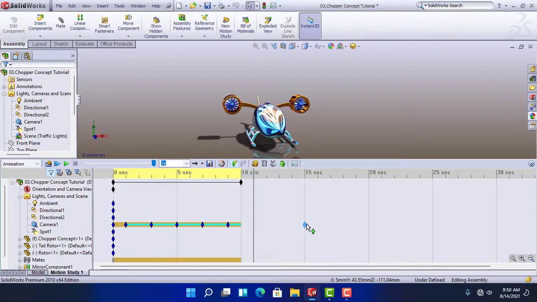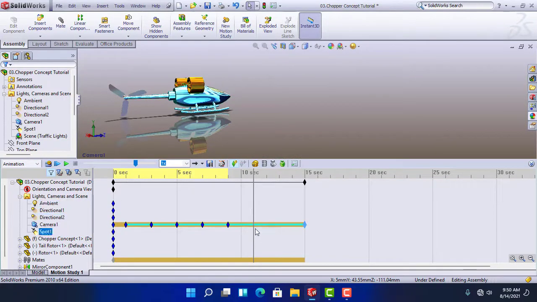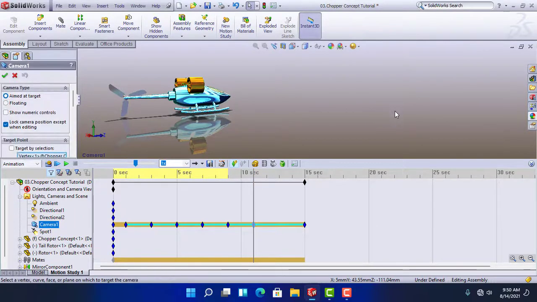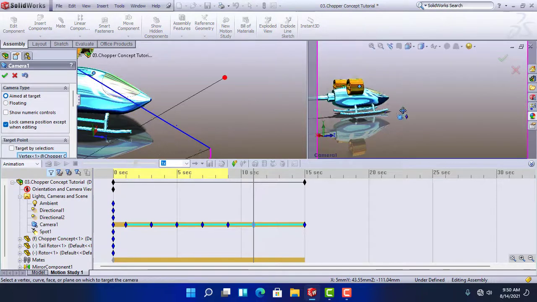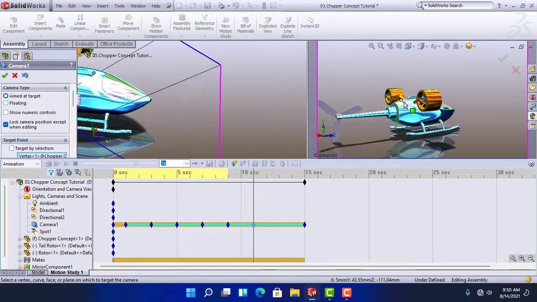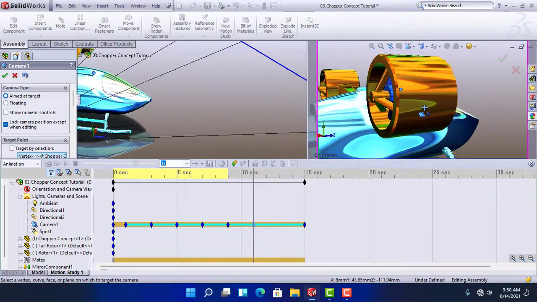Expand this keyframe to 15 seconds. Go to the 11 second and press a key. Double click it to edit. Zoom in.